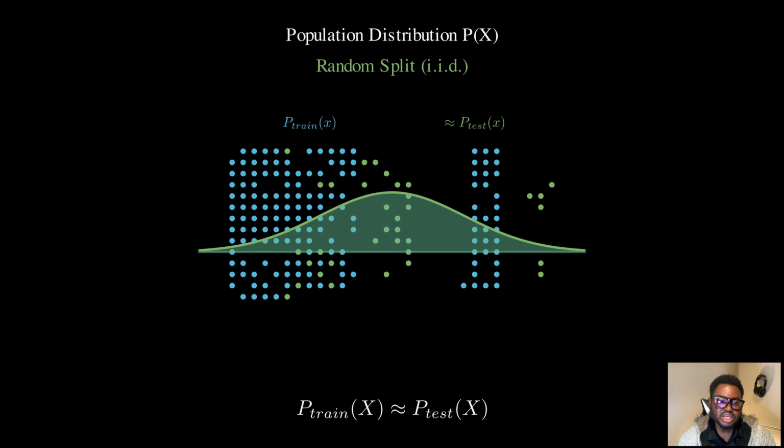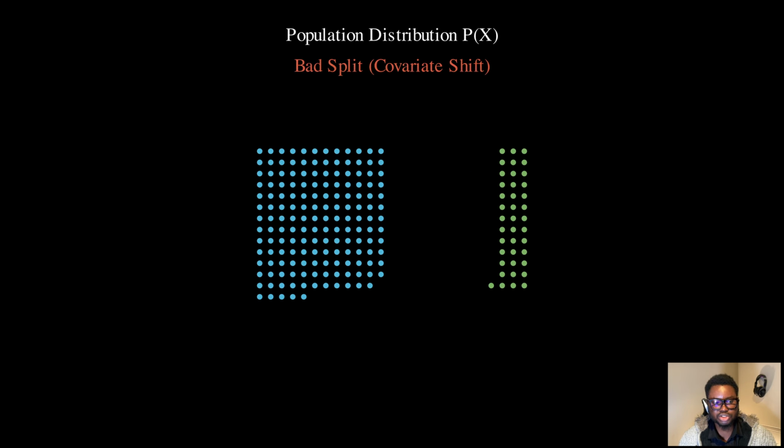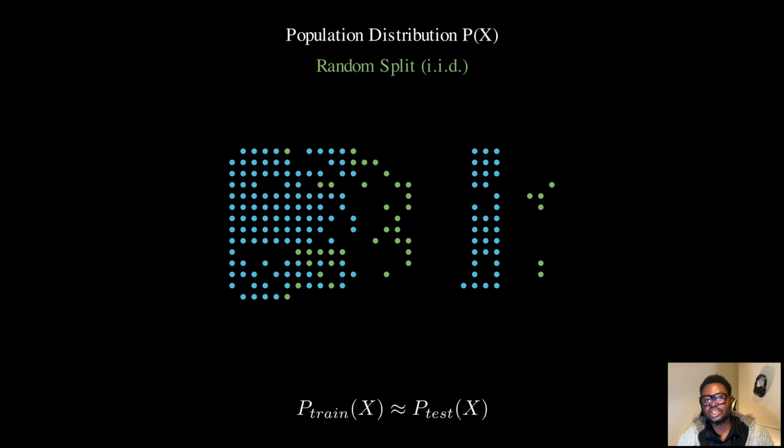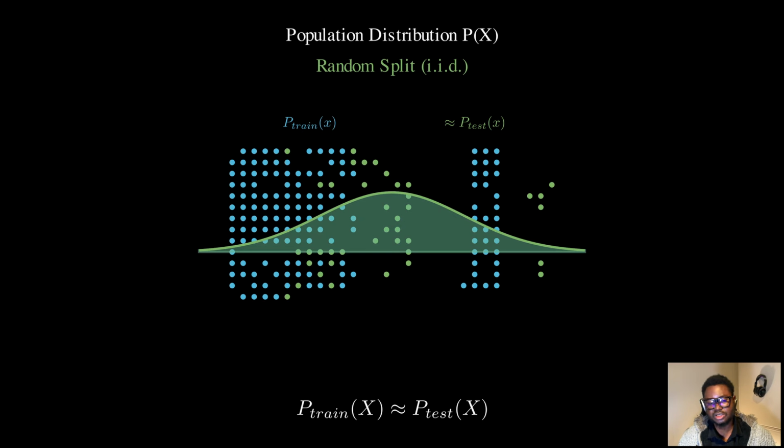Each data point is independent, which means knowing one point doesn't tell us about another. Identically distributed, which means all points come from the same underlying distribution. When this assumption holds, our test set becomes a valid proxy of the real world, just a proxy. You can't get it perfectly, right? But then our test set becomes a valid proxy for the real world, much better. The performance we measure on the test set is a reliable estimate of how the model will perform in production.